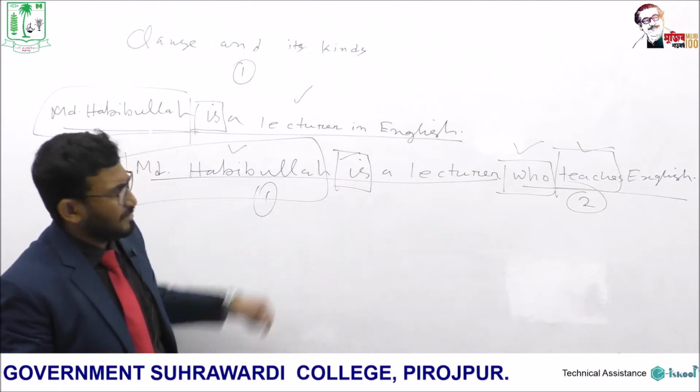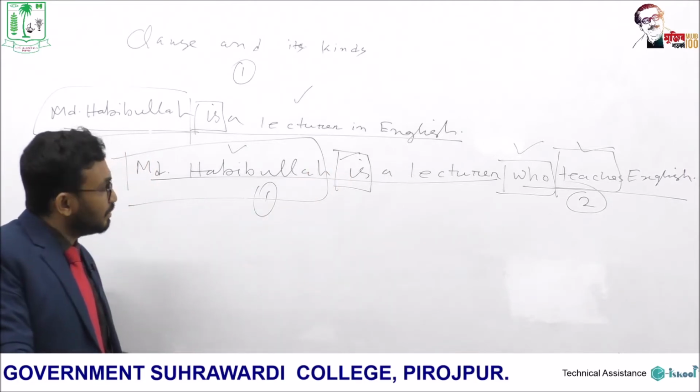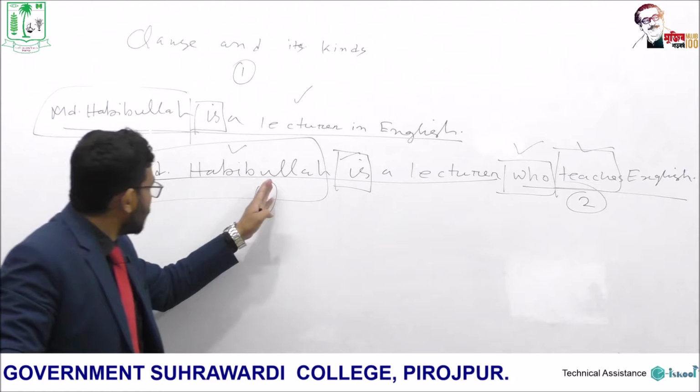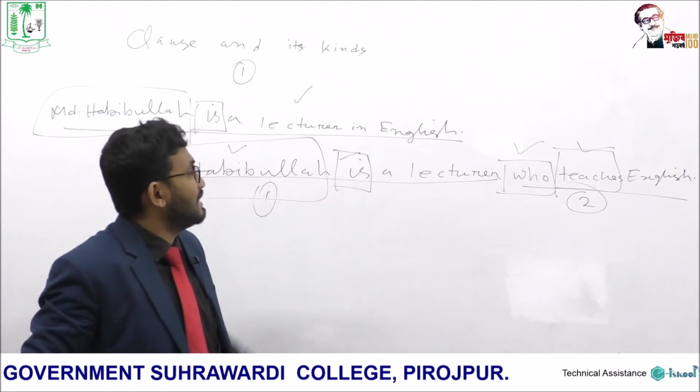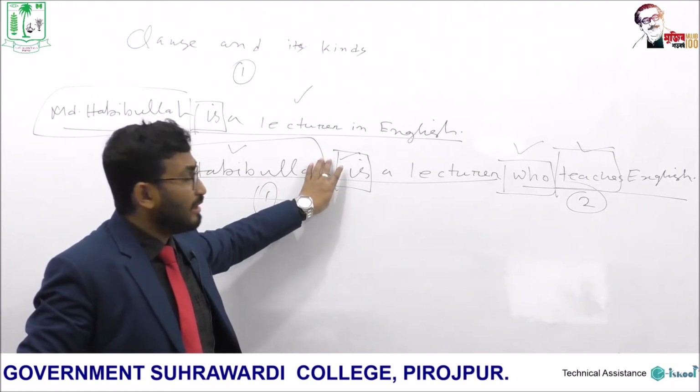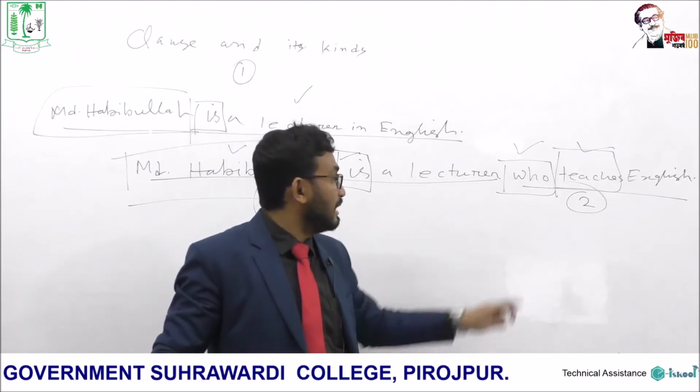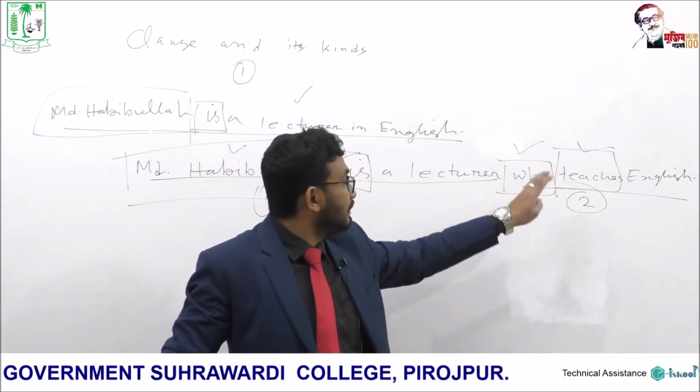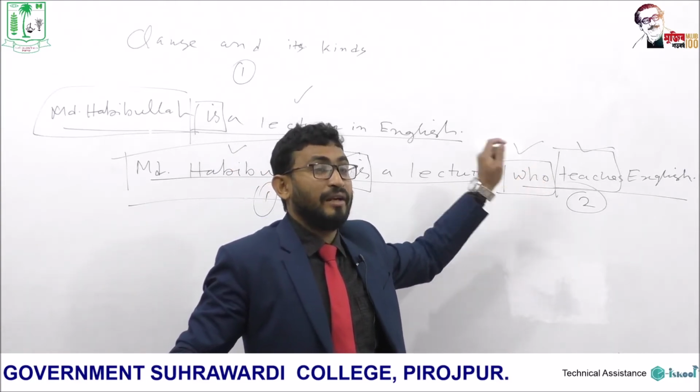But in the second sentence, there are 2 clauses. The first clause, Muhammad Habibullah is a lecturer, this is an independent clause. But the second clause, who teaches English, this is a dependent clause.